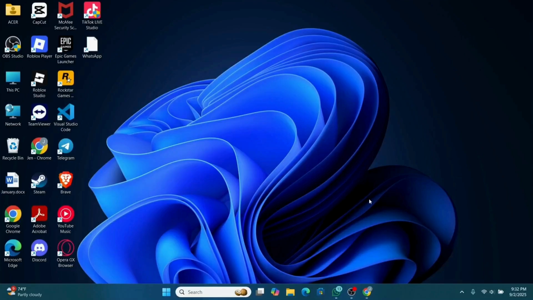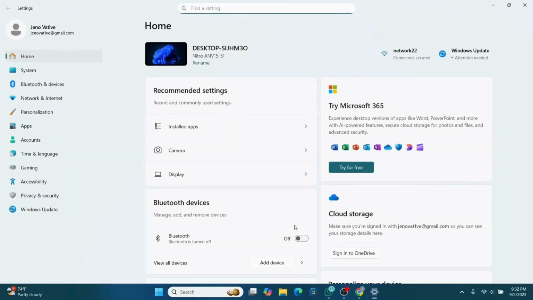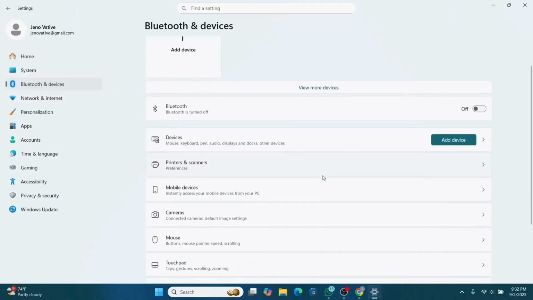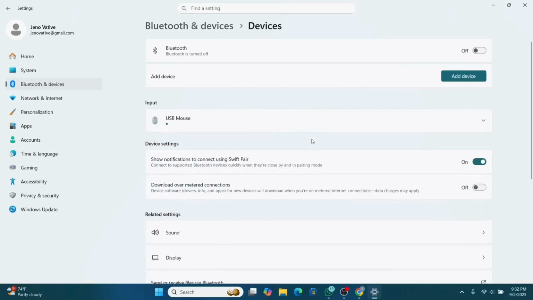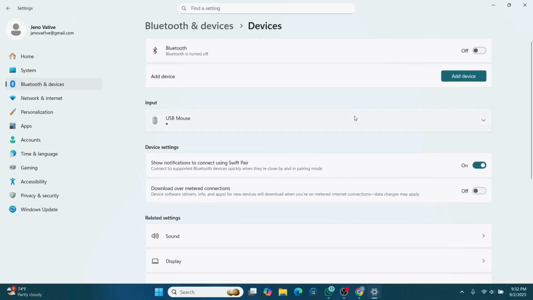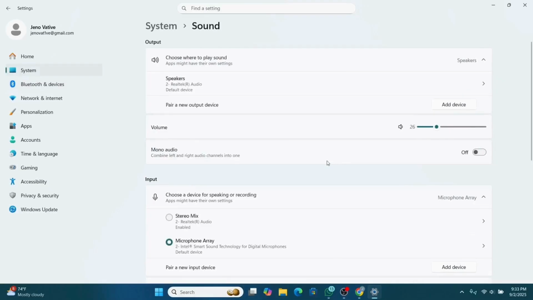Another thing you can do is set your headphone as the default device. So you can just go to sound. Let me open settings. You can hit Windows plus I for that. And once you open up your settings, go to Bluetooth and devices. And from Bluetooth and devices, look out for the device that is connected to you. For example, headphone or anything. And once you find it, you can just go ahead and set it as your default device. So look out for that and set it up.